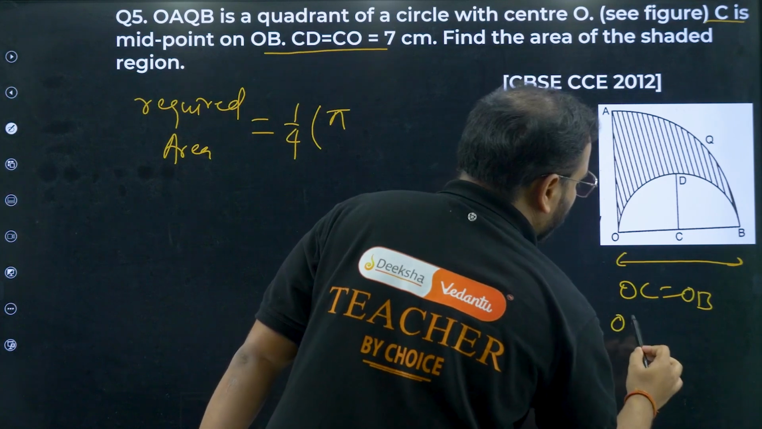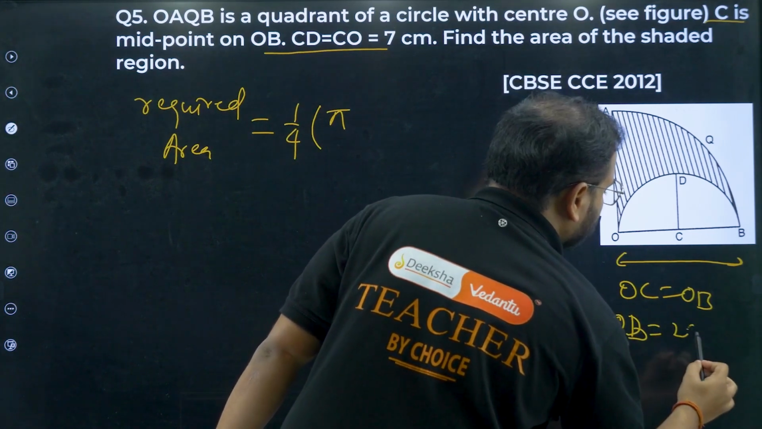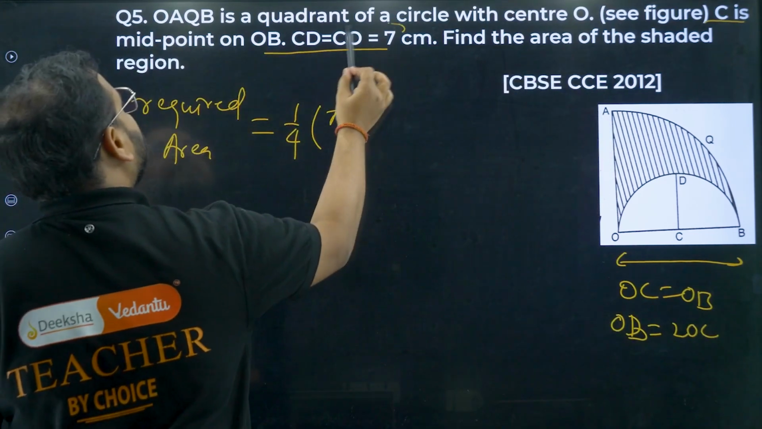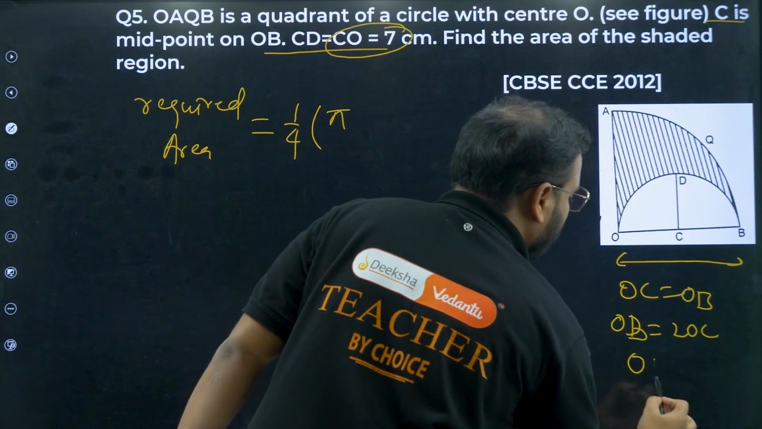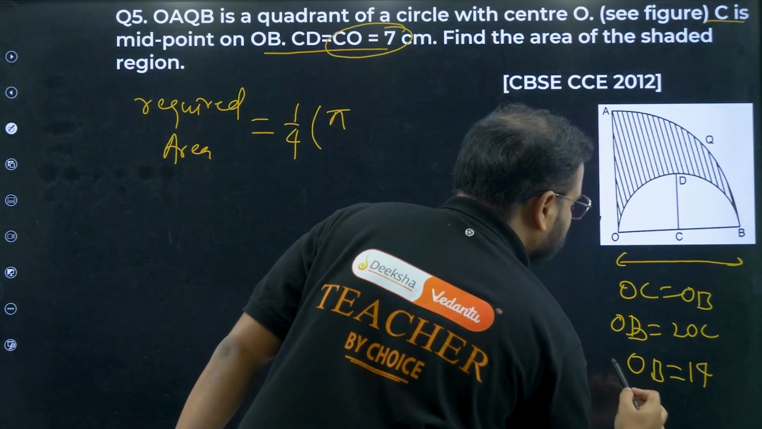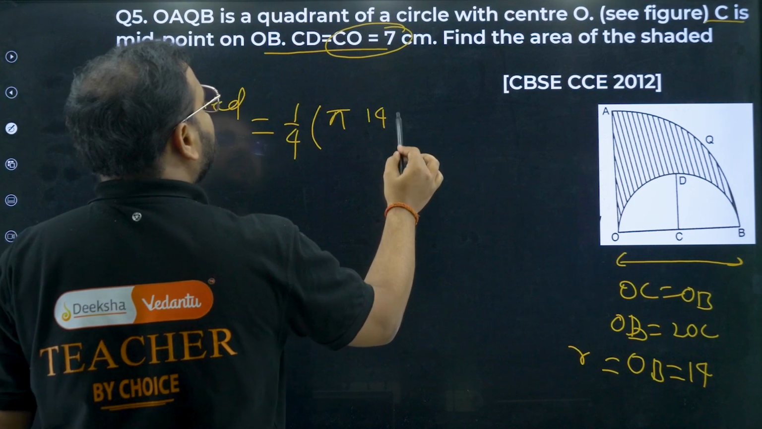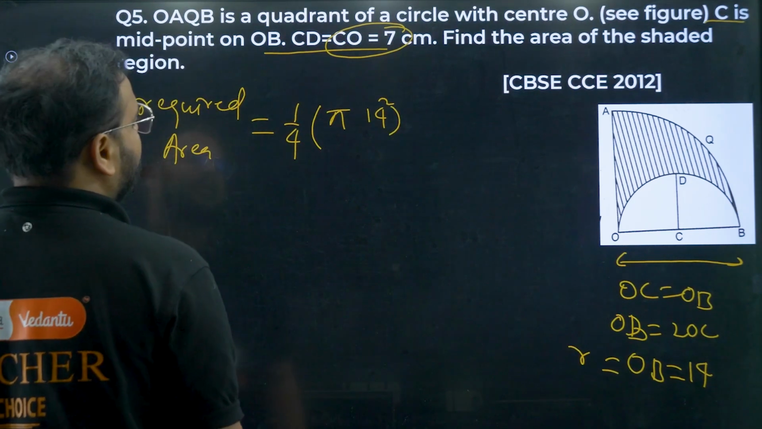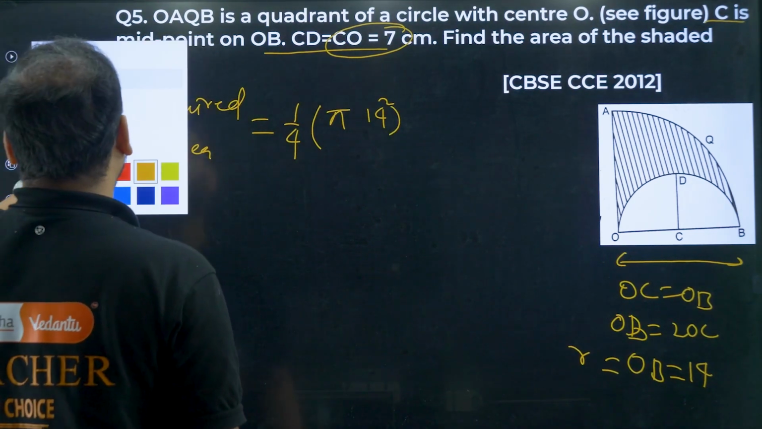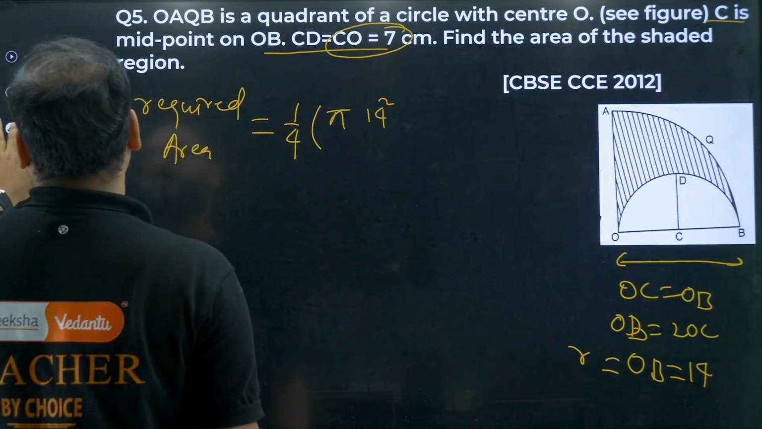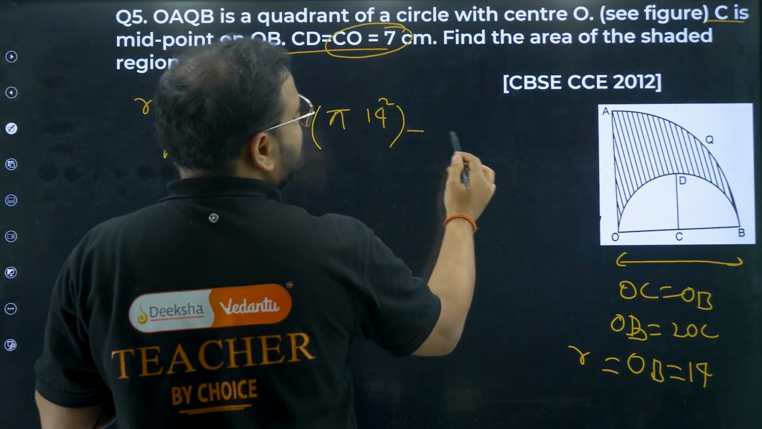So basically, OB will be twice of OC. How much is OC, sir? 7, bacha. So OB is how much, bacha? OB is 14 and this is nothing but my radius. Please check here. So pi times of 14 square. This is the area for the first part. Have a look. 14 square. Okay, great. Minus the semicircle area.